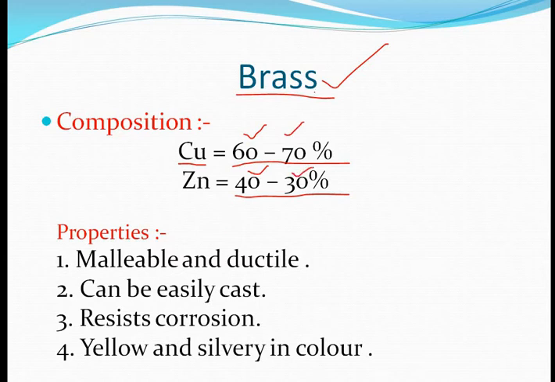The property of this brass alloy is that it is malleable. That means it can be converted into very thin sheets. And the second thing is it is ductile.